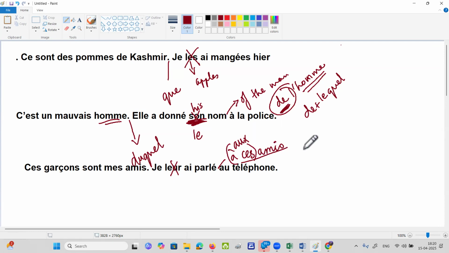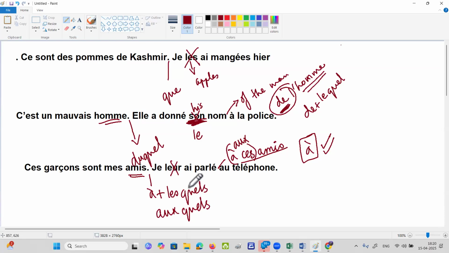But you have to identify that "à" is there. So you have to catch the preposition "à". So it is "à" plus what is the gender of friends? "Les". "Auxquels". This is the way you identify the hidden prepositions.